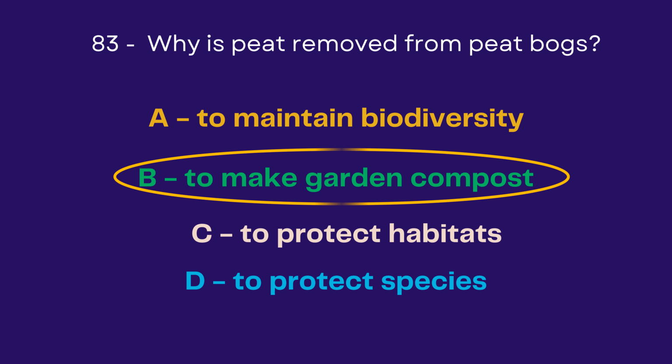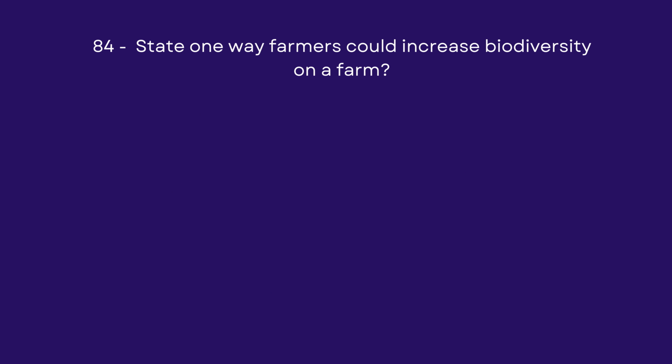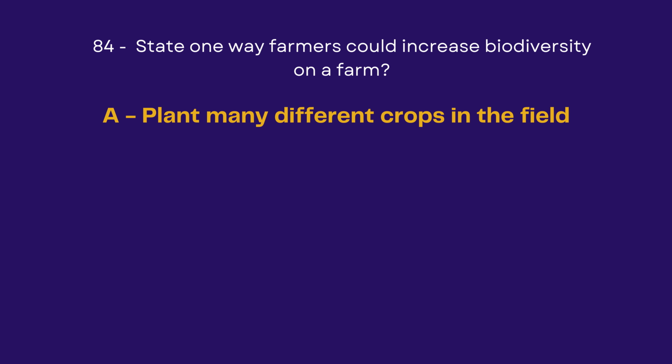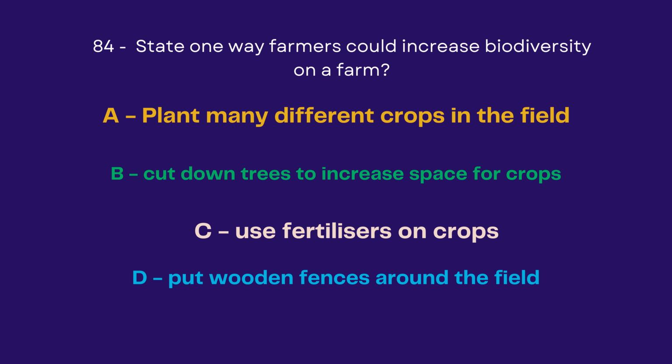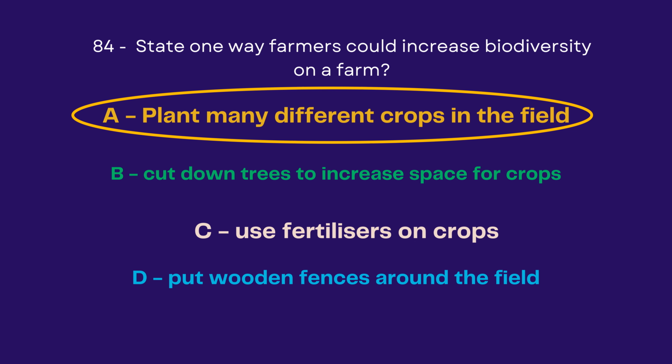The answer is to make garden compost. State one way farmers could increase biodiversity on a farm. Plant many different crops in the field. Cut down trees to increase space for crops. Use fertilizer on crops. Put wooden fences around the field. The answer is plant many different crops in the field.